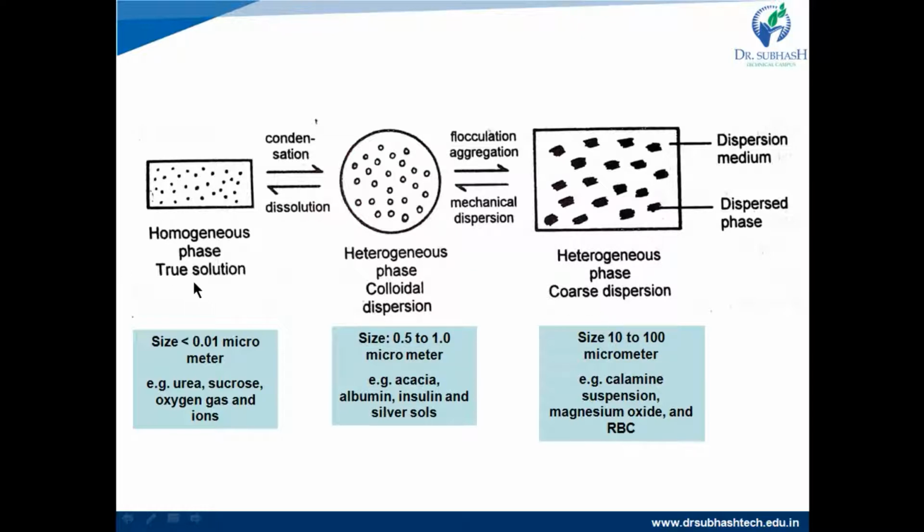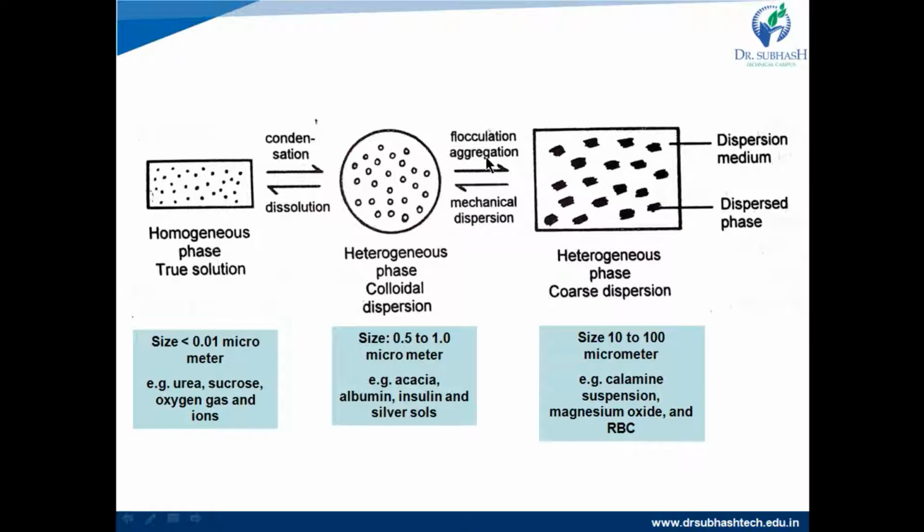The homogeneous phase or true solution has a size range of less than 0.01 micrometer. Examples for this are urea, sucrose, oxygen gas and ions. On condensation, the homogeneous phase can be converted into the heterogeneous phase of colloidal dispersion, which has a particle size between 0.5 to 1 micrometer. Examples for this colloidal dispersion are acacia, albumin, insulin and silver solution.